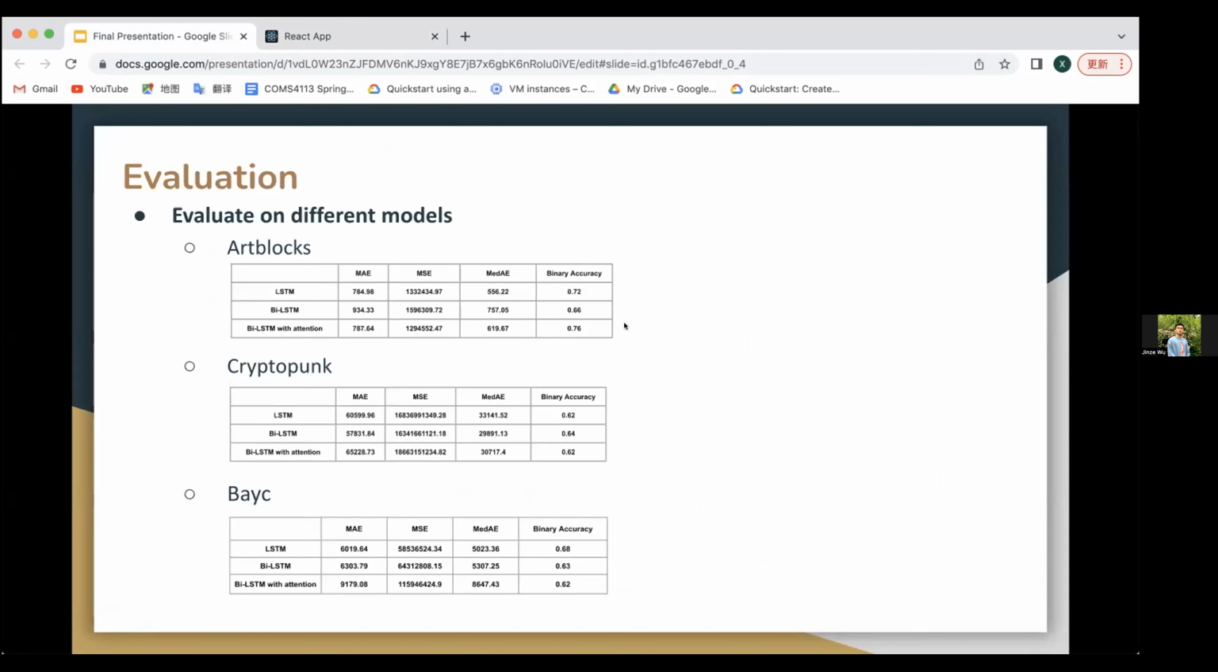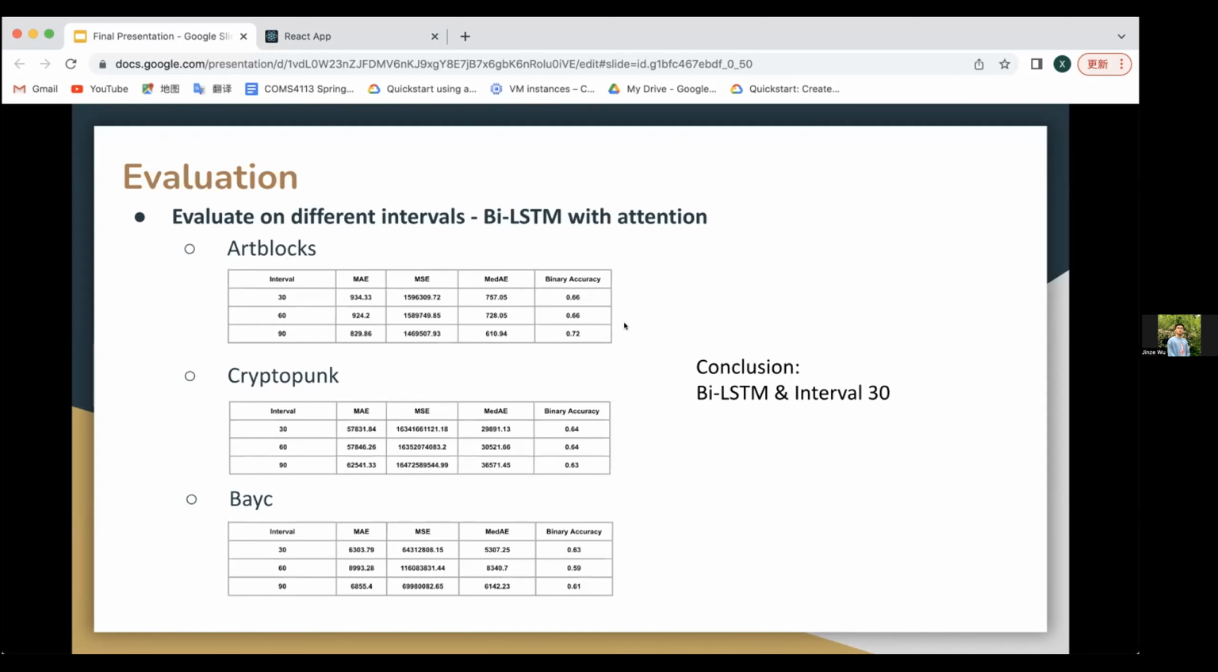Then here is the evaluation part. We evaluated on different models. For Art Blocks, we can find that the LSTM and bidirectional LSTM with attention have the best performance. And for the evaluation on different intervals with bidirectional LSTM with attention, here is some result. And our conclusion is that bidirectional LSTM with interval 30 has the best performance overall.